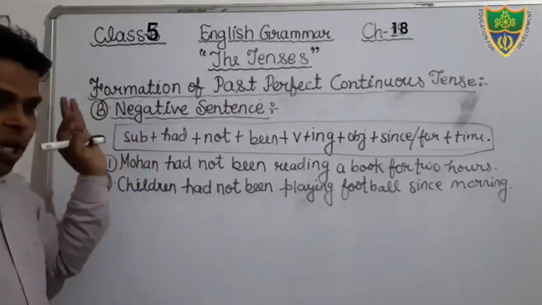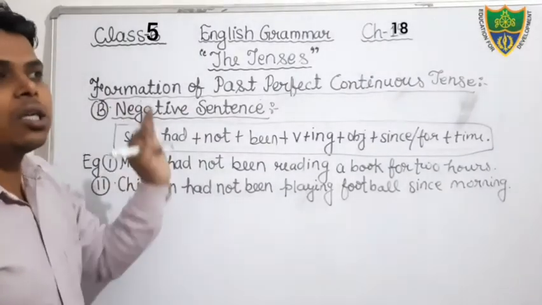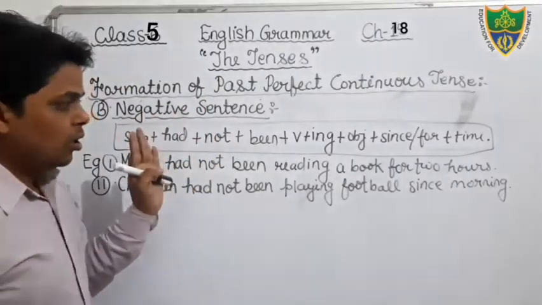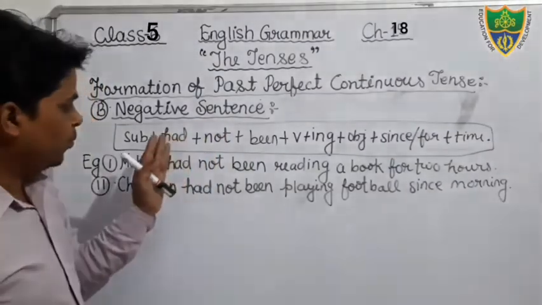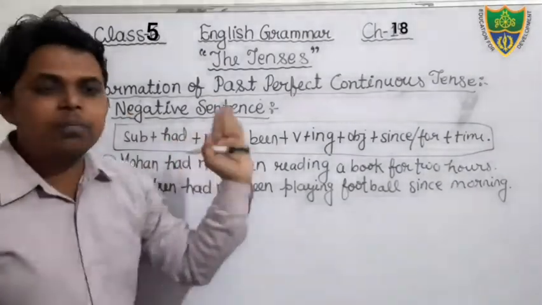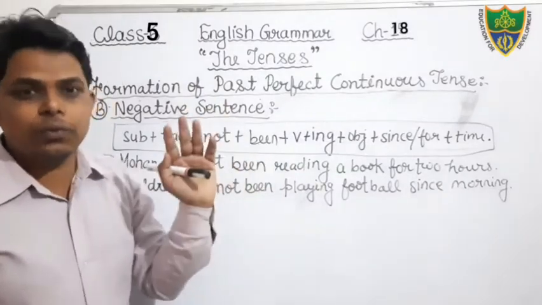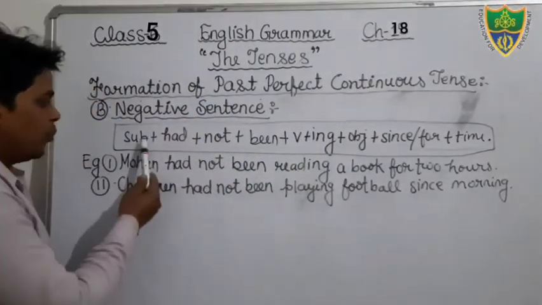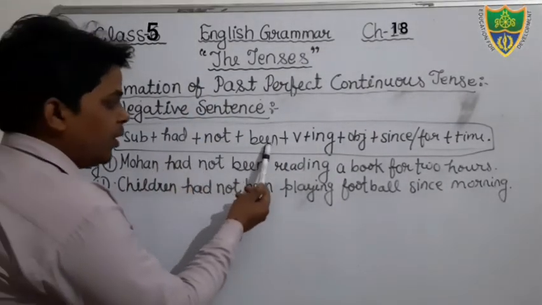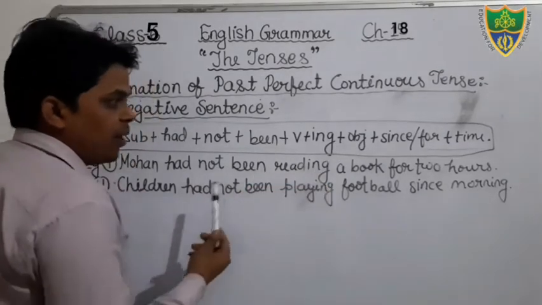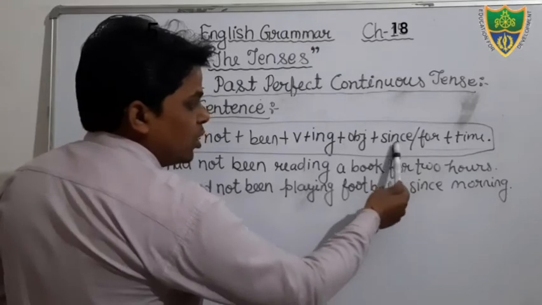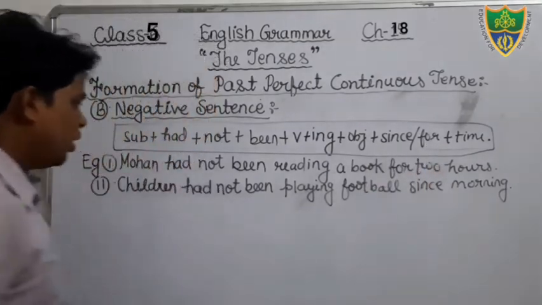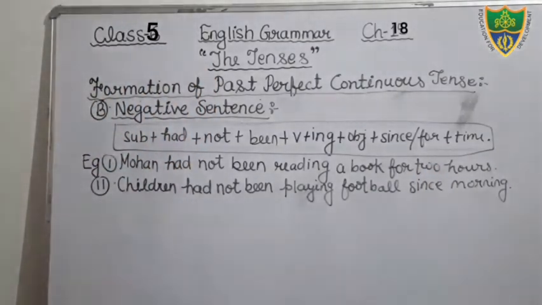and this is your structure. You have to keep in your mind the structure of all kinds of tenses. Then only you can make the sentences based on it. Okay, and you have to also keep in your mind that what helping verbs we will use in that. Just see, subject will be there, had not been, verb, in the verb we will add ing, then object, then we will use since or for, then after time. And this is your example, you can write it on notebook. Okay students, I hope that you all have understood.